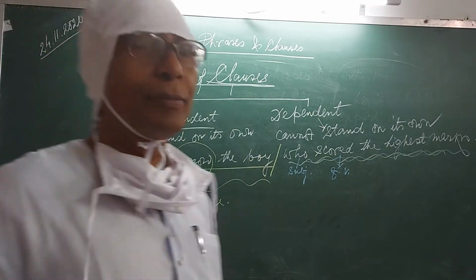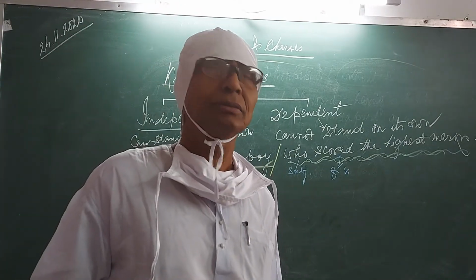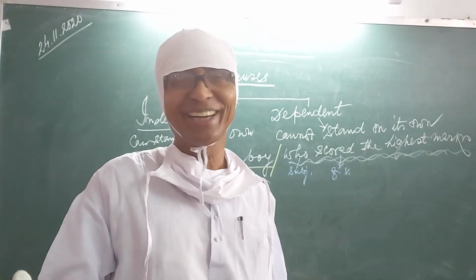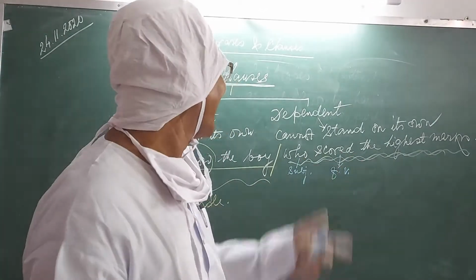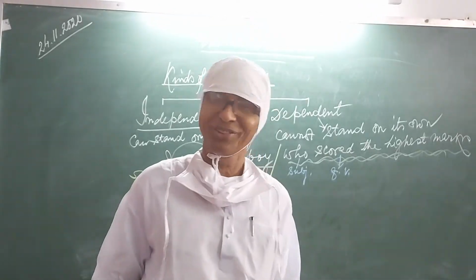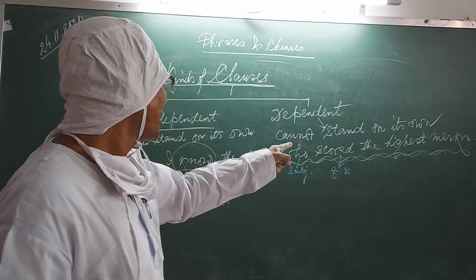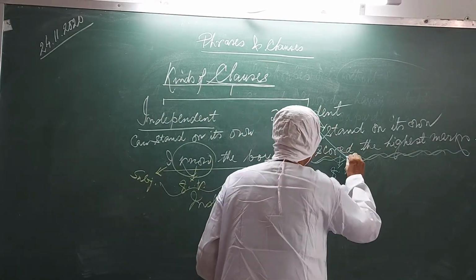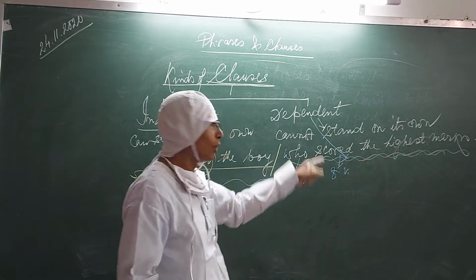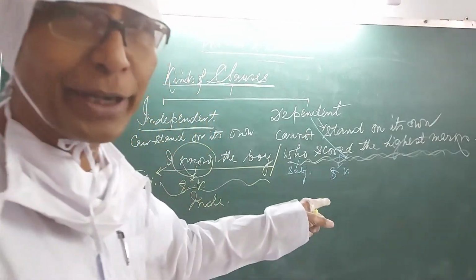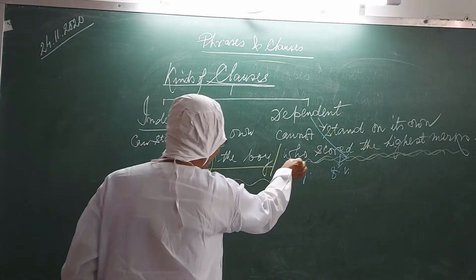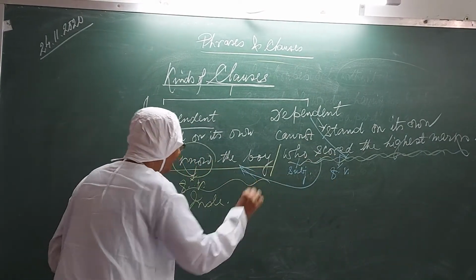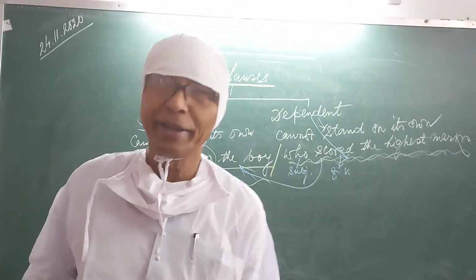But if I say, "who scored the highest marks?" No, it cannot stand on its own. So you see, this clause is the dependent clause. Because it cannot stand on its own, it has to depend on this clause. That is why this is called a dependent clause.